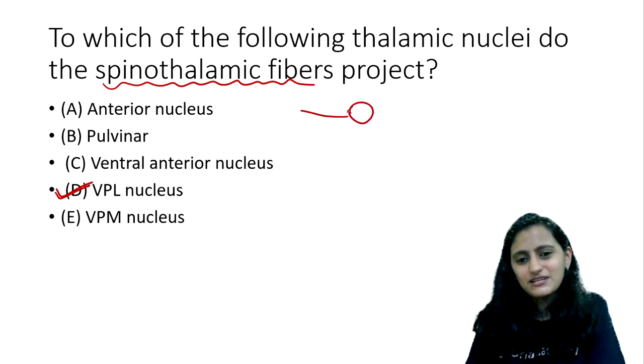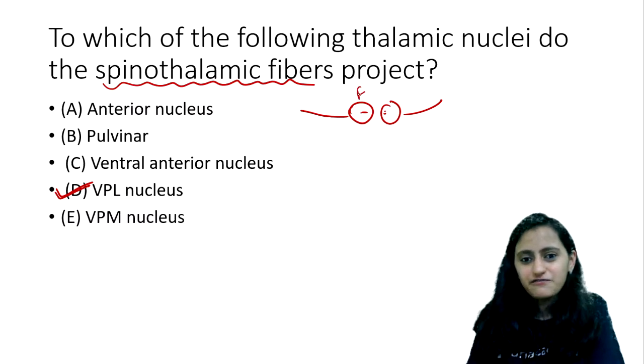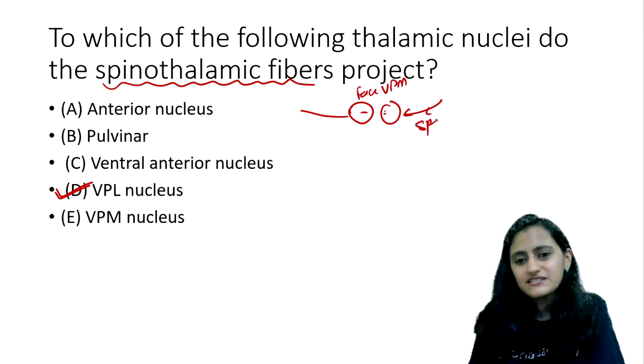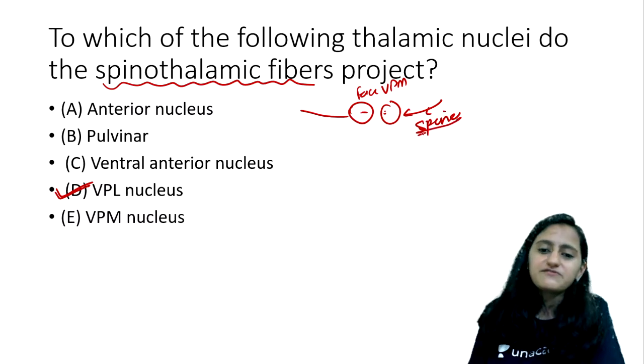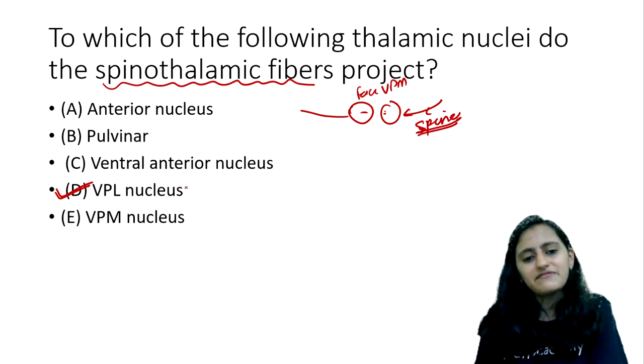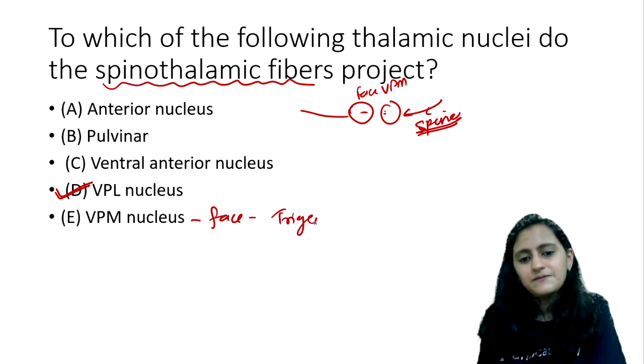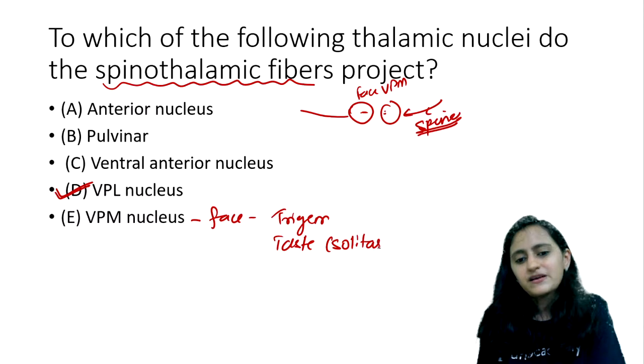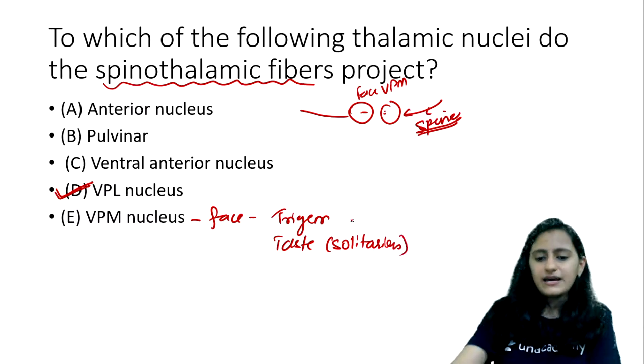Remember the image: two persons, the faces coming close together. So face is ventral posteromedial. Rest of the body, that is from the spine, so spinothalamic is in the ventral posterolateral. Your face, that is trigeminal, and the taste, that is the solitarius tract, go to the VPM, right?